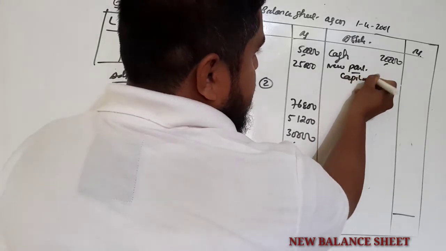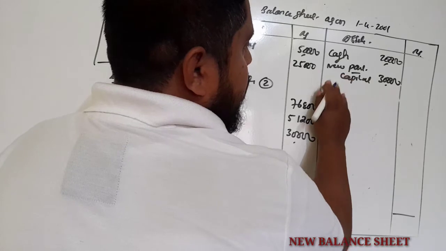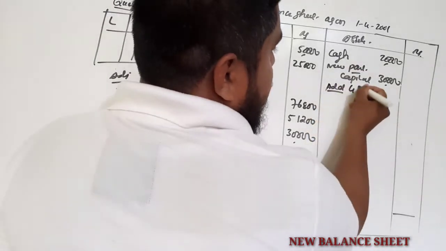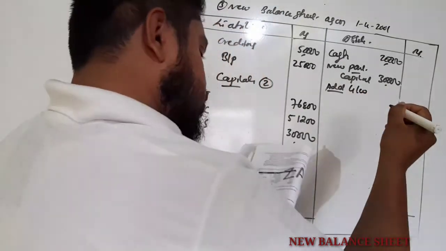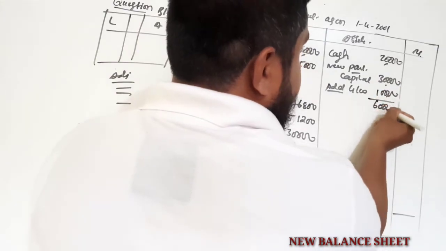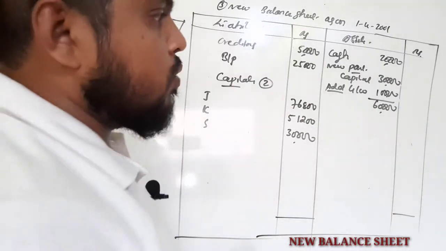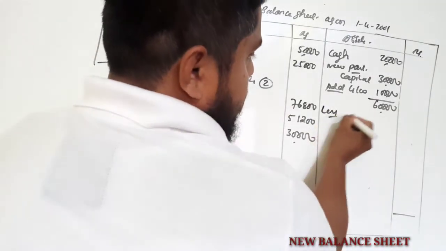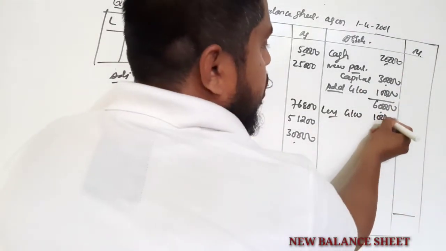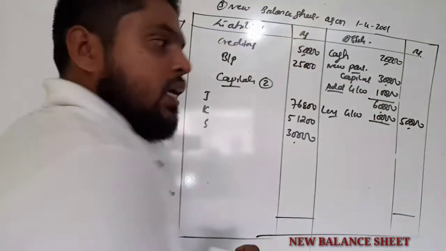He has brought 30,000 in the form of cash and goodwill. So goodwill he has brought 10,000. So total 60,000. In that, the goodwill amount is withdrawn by the old partner. So here you can minus goodwill withdrawn by the old partner. So full amount they have withdrawn. Now the 50,000, outer column. So this is total cash.